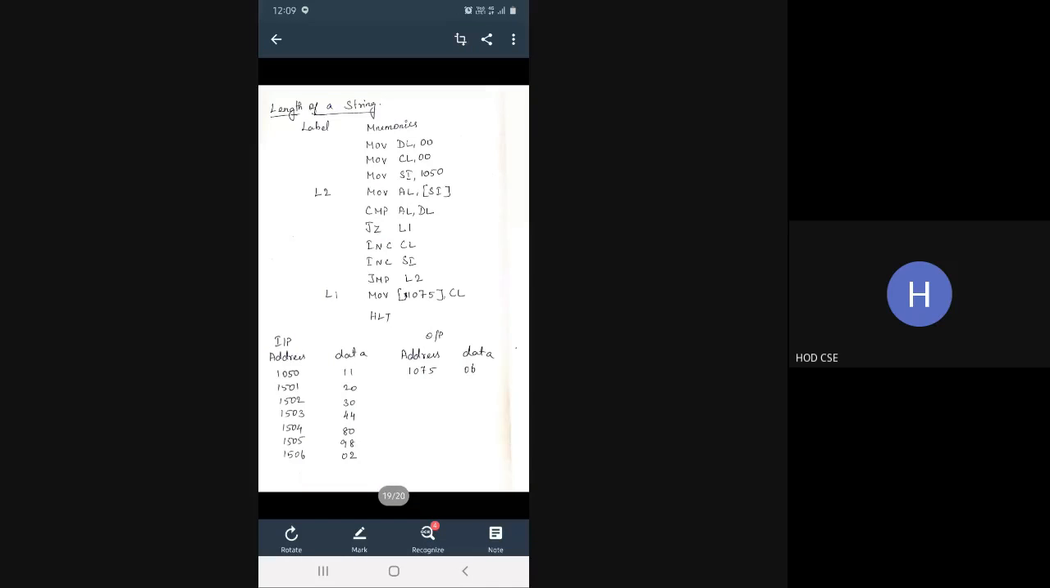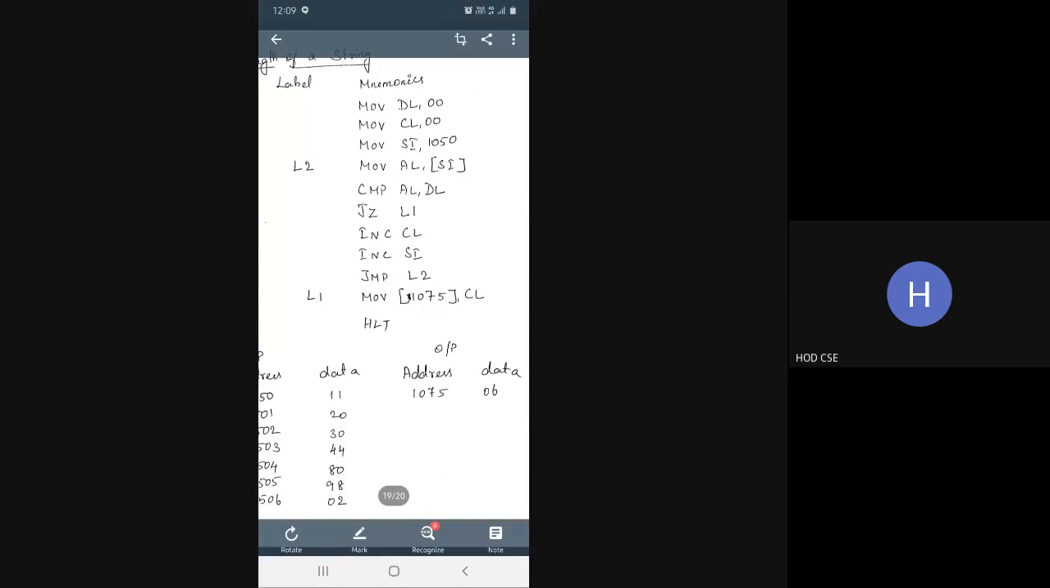Next program is length of a string. Length of a string is nothing but how many data you have. Usually in the previous programs, we gave the count of how many data we were going to store in the memory location. Here the CL value should be calculated. That is nothing but the length of a string.